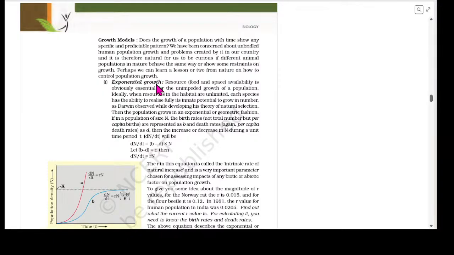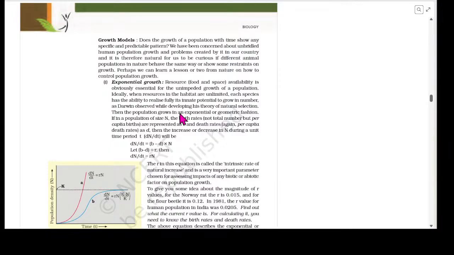Exponential growth. Resource availability, like food and space, is obviously essential for the unimpeded growth of a population. Ideally, when resources in the habitat are unlimited, each species has the ability to realize fully its innate potential to grow in number. As Darwin observed while developing his theory of natural selection, then the population grows in an exponential or geometric fashion.